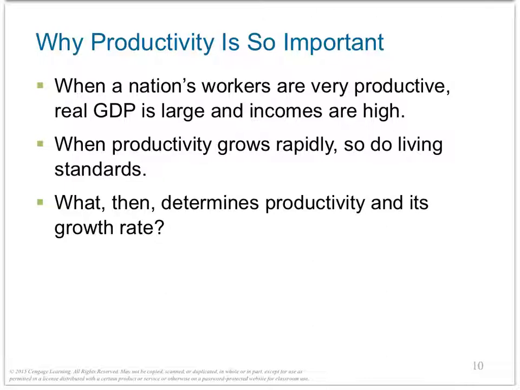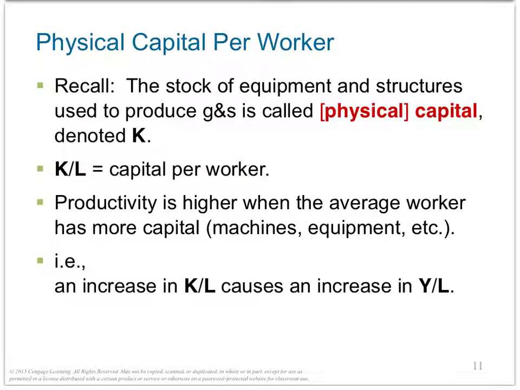Let's now look at the determinants of productivity, the inputs. The first one is physical capital per worker. Recall that the stock of equipment and structures used to produce goods and services is called physical capital, denoted by K. First, let me clarify what physical capital is.